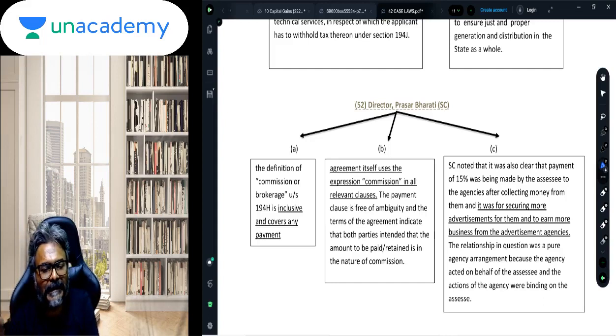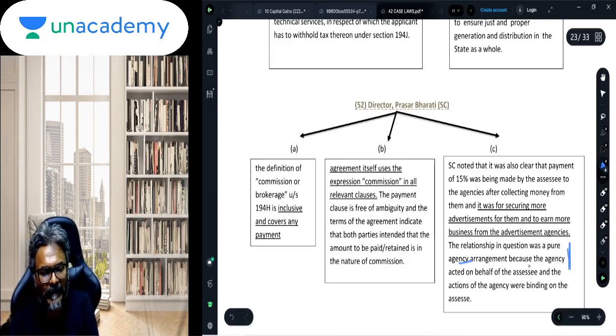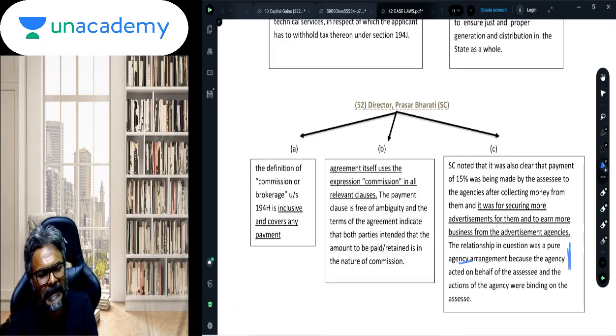All the incentives which are being given to these persons are majorly for the purpose of delivering the targets, and therefore it was purely an agency arrangement in this context. So it was for securing more advertisements for them and to earn more business from the advertisement agencies. So all the incentive was structured in that way.